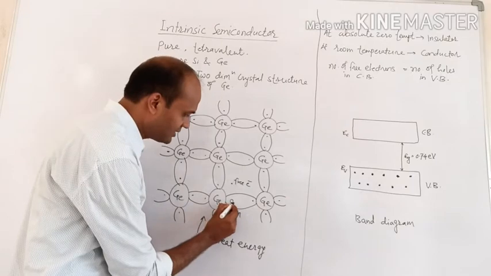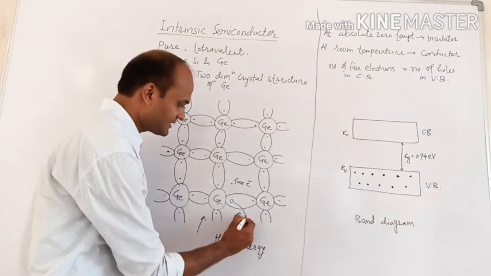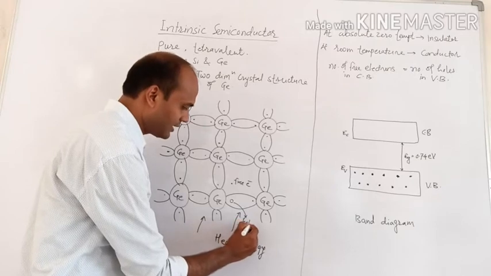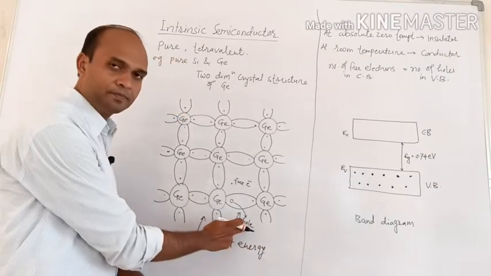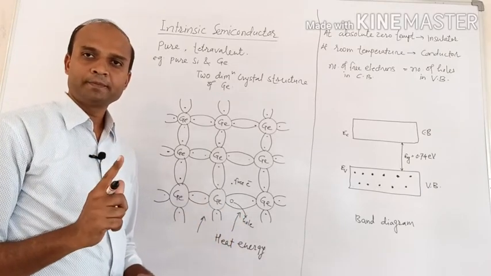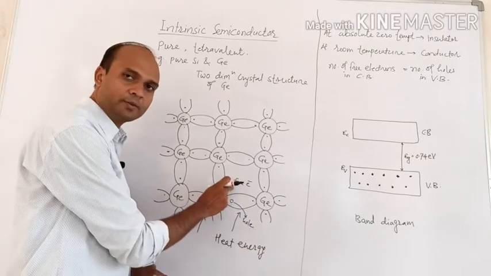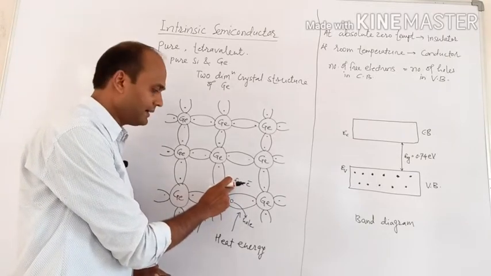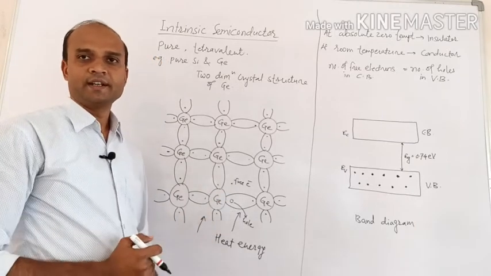That vacancy of electron acts as a positive charge, and that's why it is called the hole. So when one covalent bond breaks, one electron becomes free, and at the same time one hole is generated.